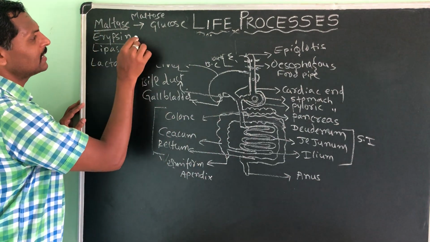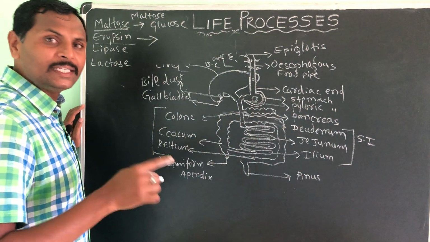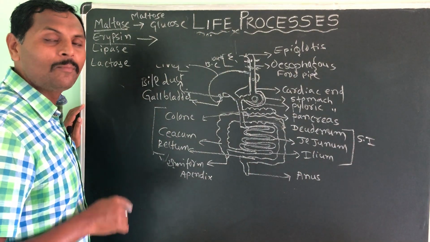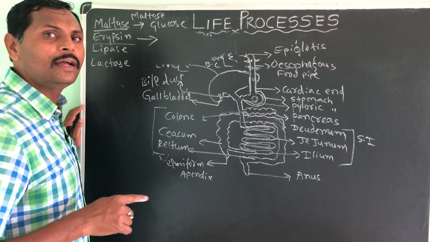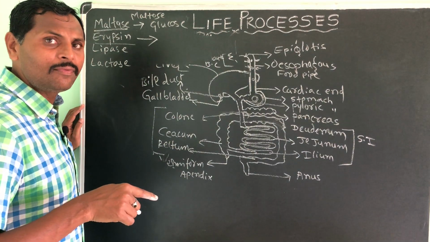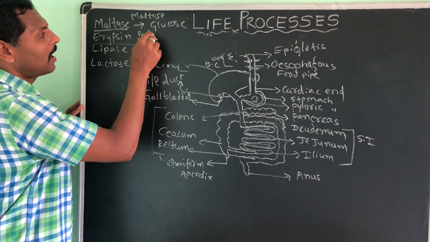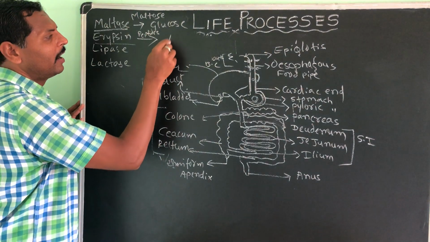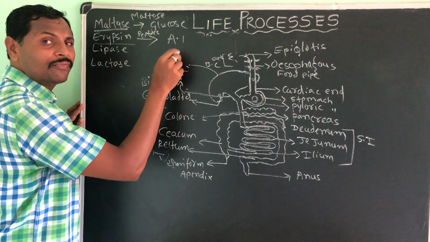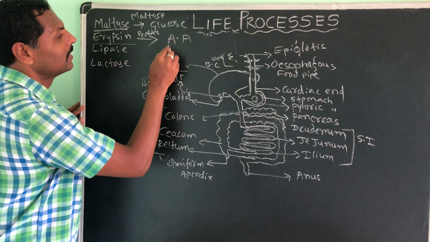And erepsin, just as we saw, pepsin, trypsin and erepsin, all three enzymes will act on one food constituent, that is protein itself. Here the peptides are converted into the simplest form of protein, that is amino acids. A means amino acids.